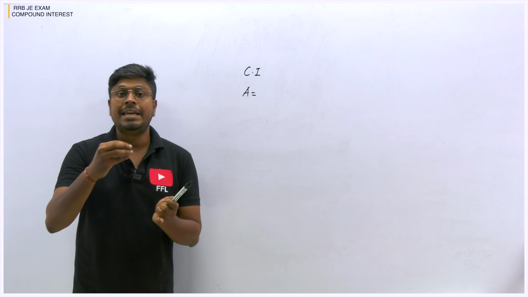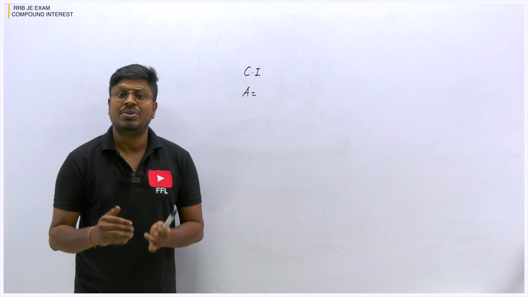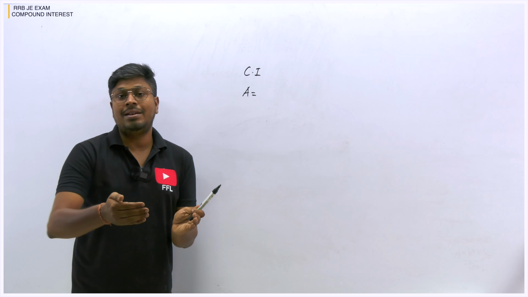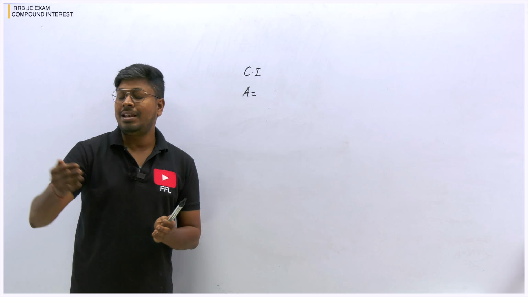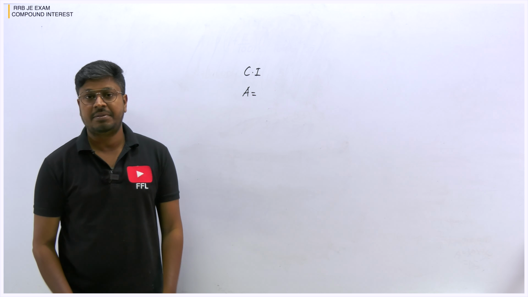That is the only problem. It might take more than 1 or 2 minutes to solve a single question. So that's the reason I am saying, instead of wasting 2 minutes on one question, better you solve other questions like algebra, problems on ages, time and work, and if you have extra time in your exam, then you can solve the compound interest question, right?